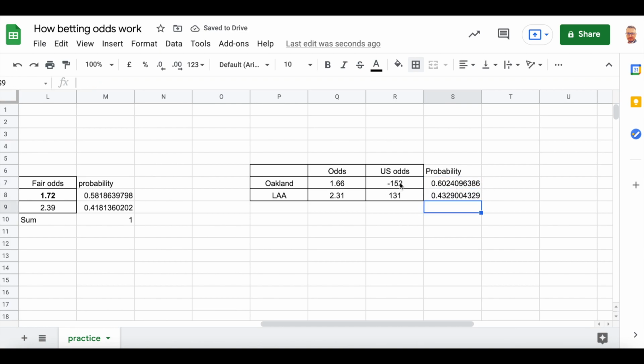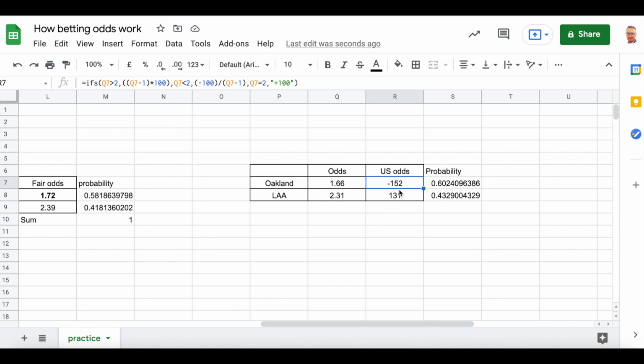Those are probabilities, and this is how you calculate American odds. And as I said, you can copy paste this formula, simply put into the cells, and you can always calculate decimal odds and American odds. I will also put the formula for turning American odds into the decimal odds, okay?